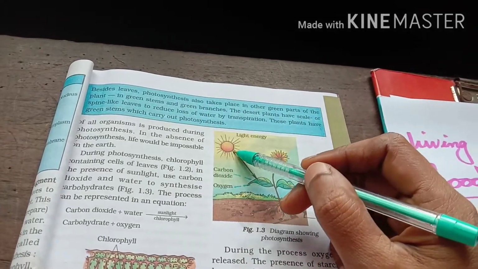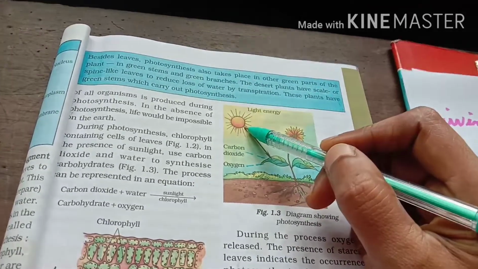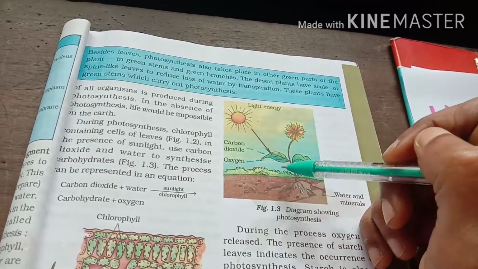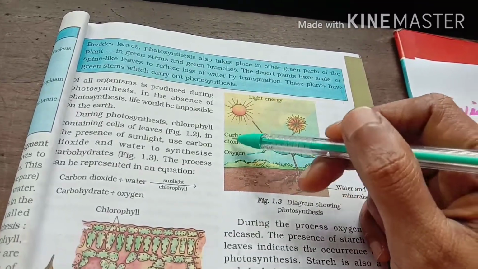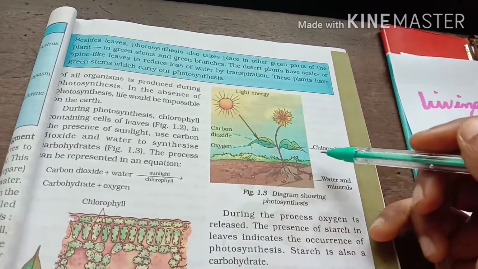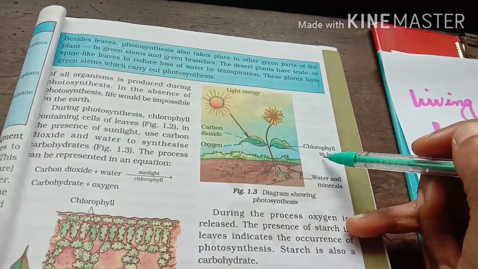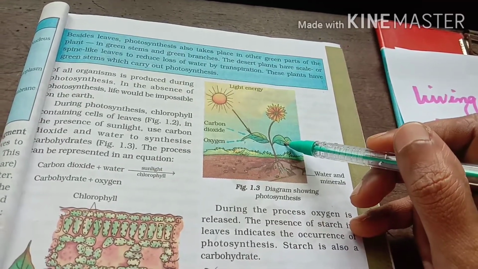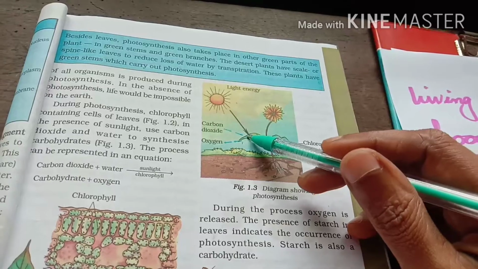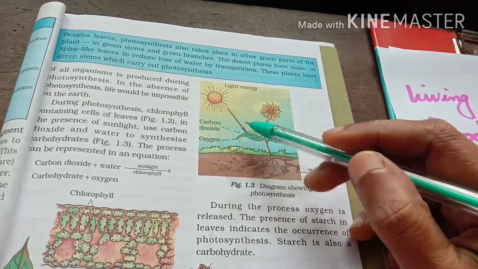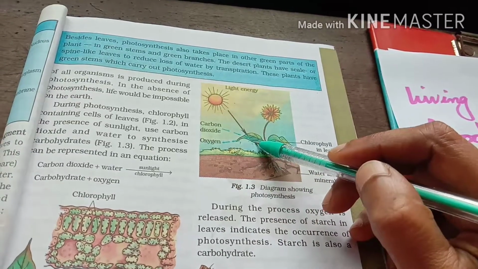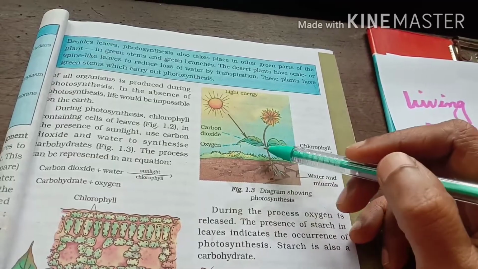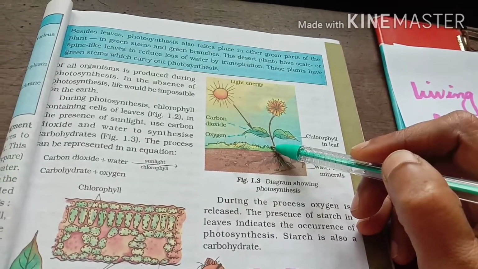So plants directly use the sunlight, and use the carbon dioxide which is present in the atmosphere, and this chlorophyll pigment which is present in leaves. This chlorophyll pigment present in leaves traps the sunlight and helps the plants to produce the food.